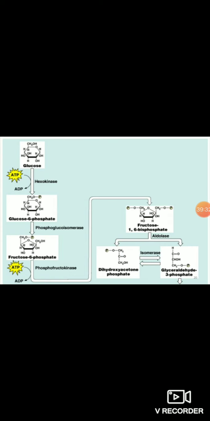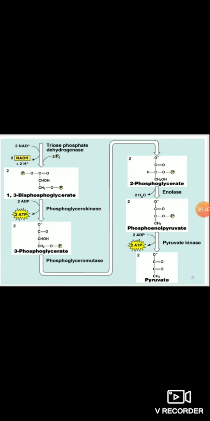So overall, glucose to glucose 6-phosphate to fructose 6-phosphate, fructose 6-phosphate to fructose 1,6-bisphosphate to DHAP and glyceraldehyde 3-phosphate, then 2 molecules of glyceraldehyde 3-phosphate to 2 molecules of 1,3-bisphosphoglycerate, to 2 molecules of 3-phosphoglycerate, to 2 molecules of 2-phosphoglycerate, to phosphoenol pyruvate and to 2 molecules of pyruvate. This is all about glycolysis and its important enzymes.